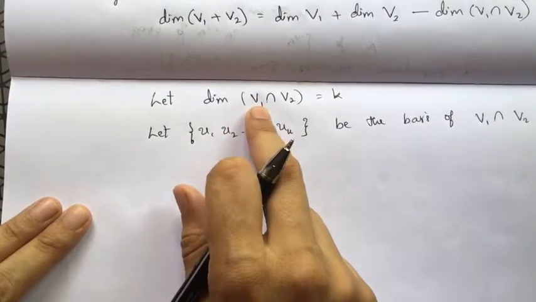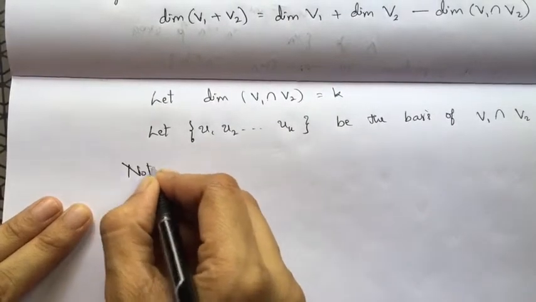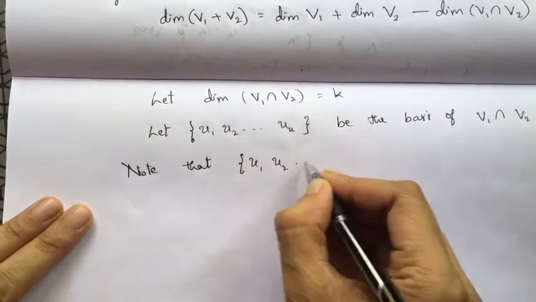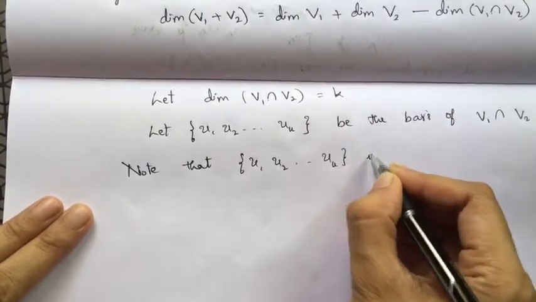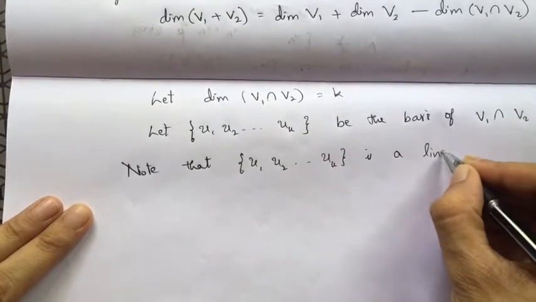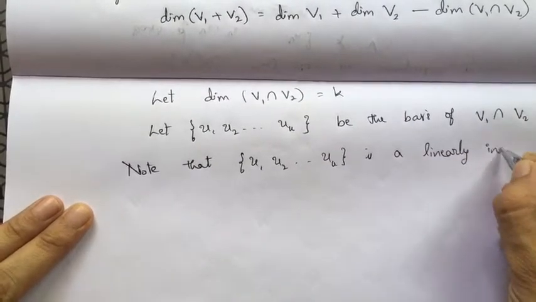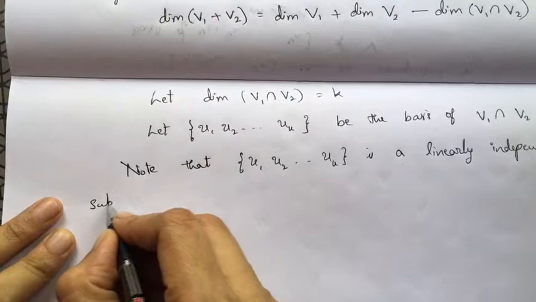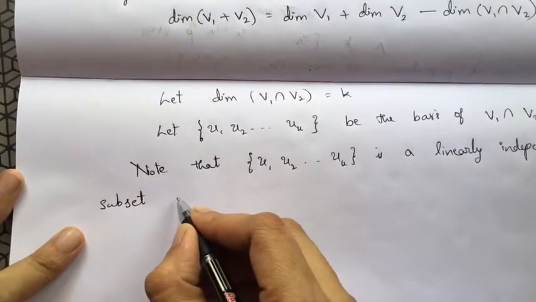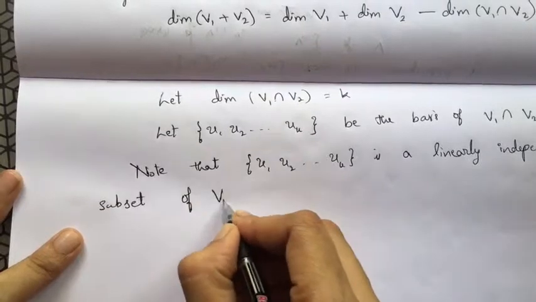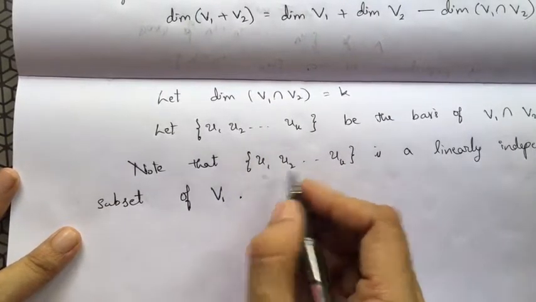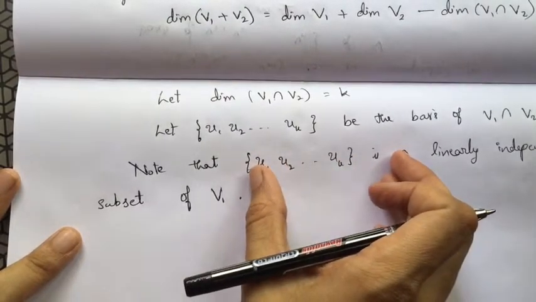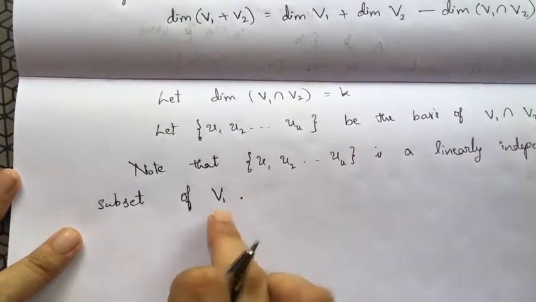So note that U1, U2, up to UK is a linearly independent subset of the subspace V1, so that I can add some vectors to this to make it a basis of V1.